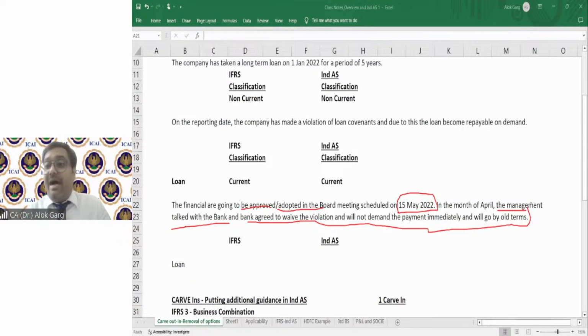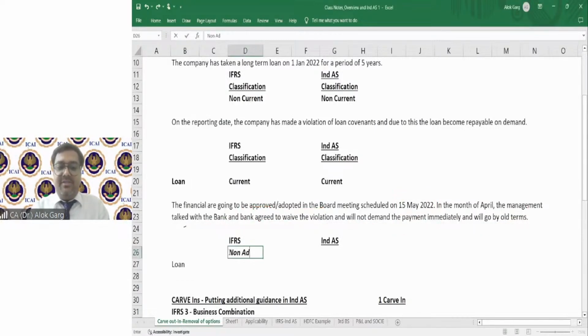Right? Now IFRS says that this event is a non-adjusting event, and we will continue to show this loan as current.